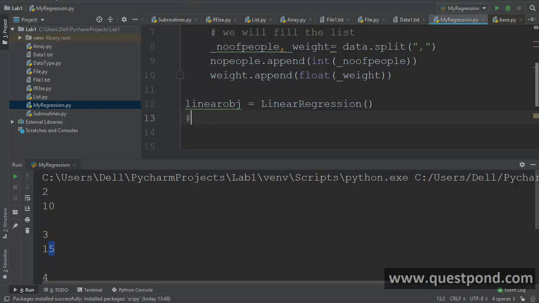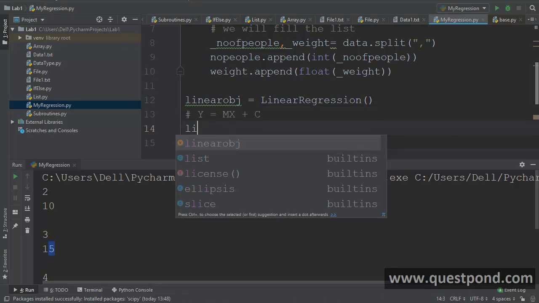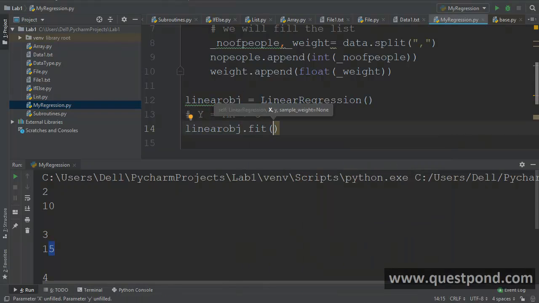When you talk about linear regression, it establishes the relationship between two variables by using the formula y is equal to mx plus c, where y is what you want to predict and x is what you will input. Over here I want to predict how much weight can be lifted, and the input is the number of people. So x is the number of people and weight is the y. For that, we say linear obj dot fit. This fit says get trained by these samples.